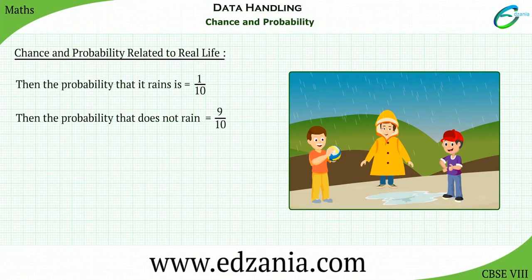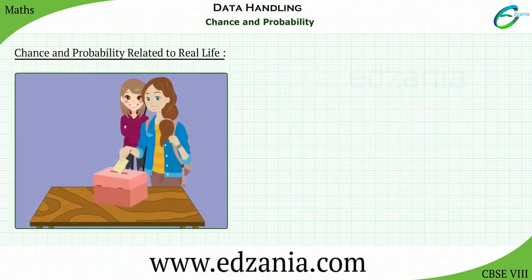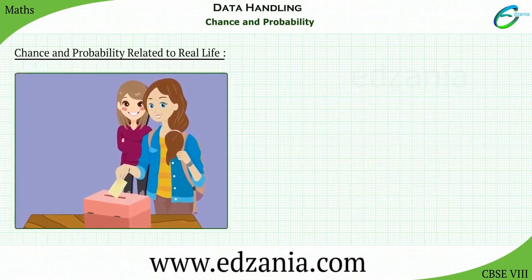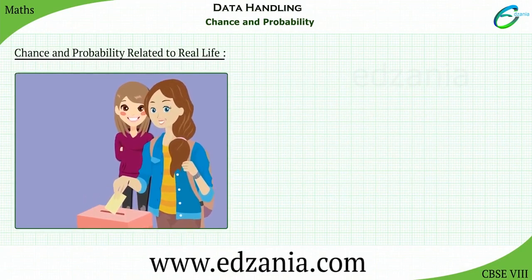The use of probability can be seen in various cases in real life. For example, during elections, an exit poll is taken. This involves asking the people whom they have voted for, when they come out after voting, at centers which are chosen offhand and distributed over the whole area. This gives an idea of the chance of winning of each candidate, and predictions are made based on it accordingly.